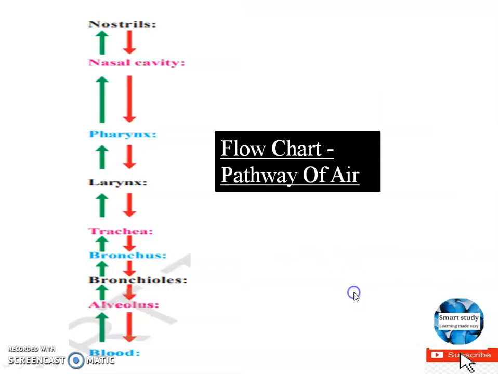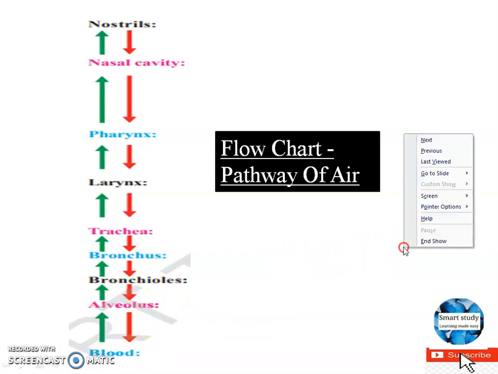Now, if I want to revise it: from nostrils to nasal cavity to pharynx, pharynx to larynx, larynx to trachea, trachea to bronchus, bronchus to bronchioles, bronchioles to alveoli, alveoli to blood. So this is the pathway of air. Okay, it is important.